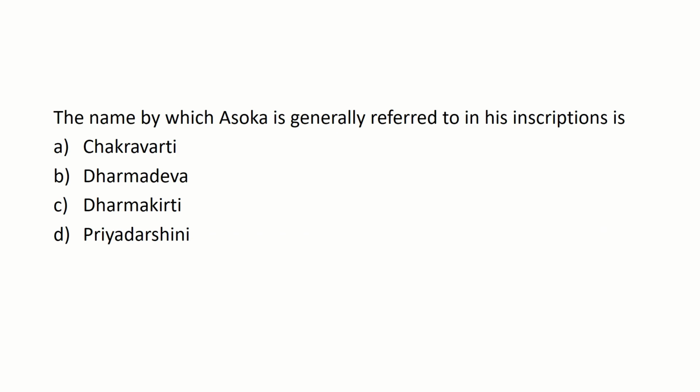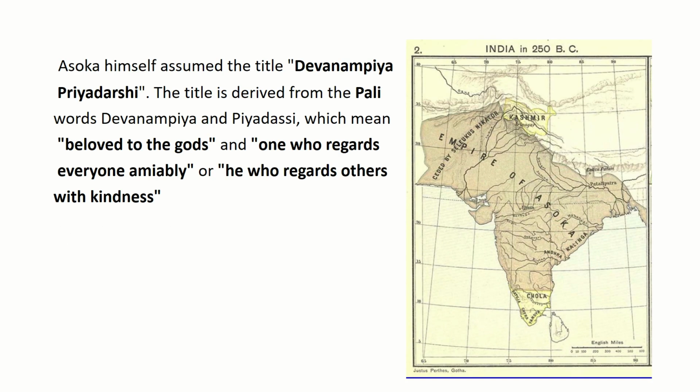The name by which Ashoka is generally referred to in his inscriptions is option A Chakravarti, option B Dharmavida, option C Dharmakirti, and option D Priyadarshini. The right answer is option D Priyadarshini. Ashoka himself assumed the title Devanambiya Priyadarshi. The title is derived from the Pali words Devanambiya and Priyadasi, which mean beloved to the gods and one who regards everyone amiably, or he who regards others with kindness.